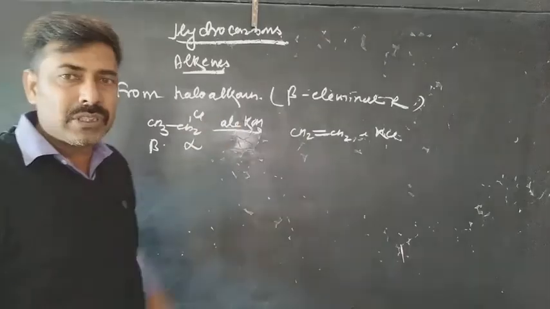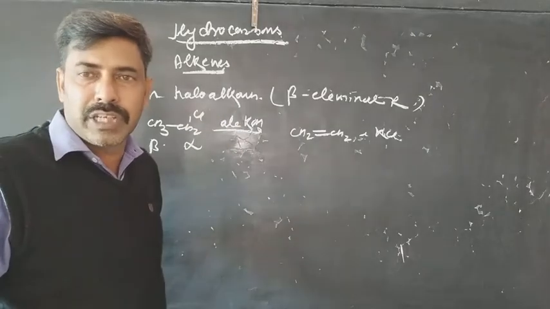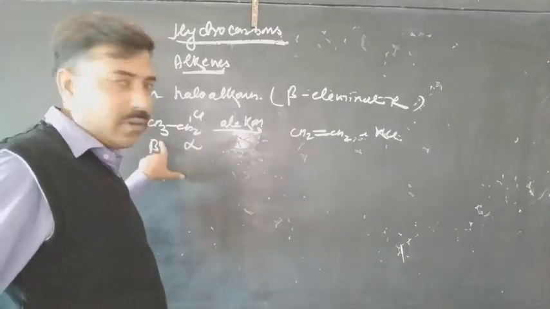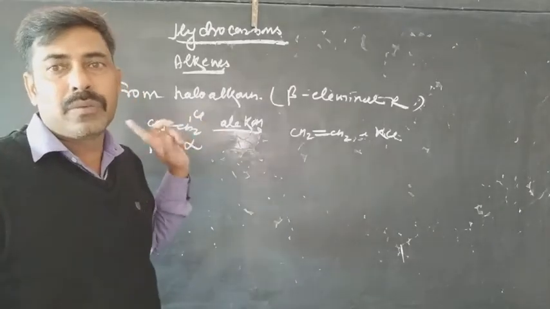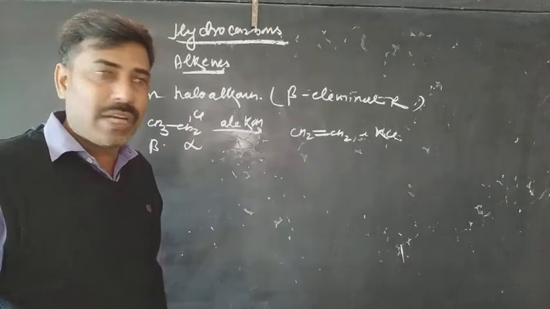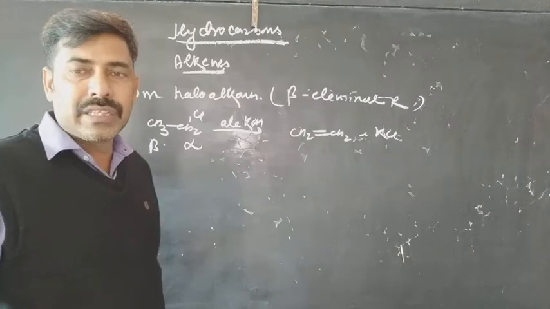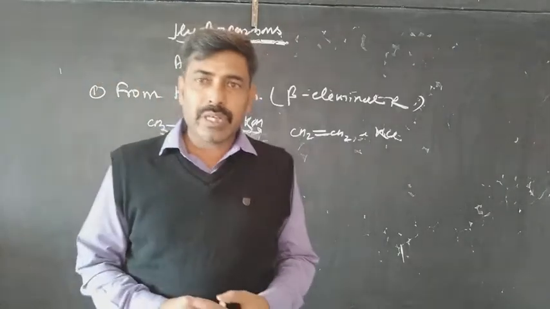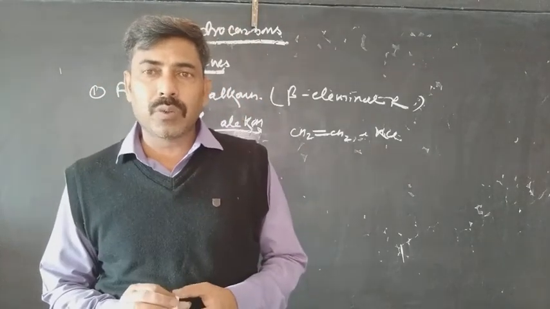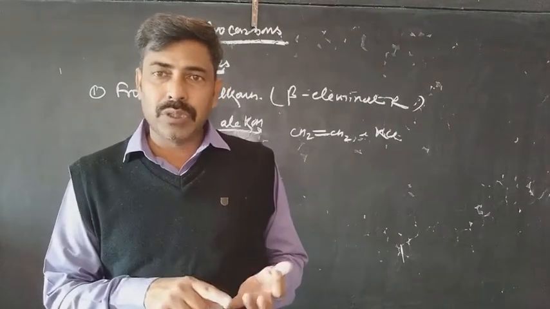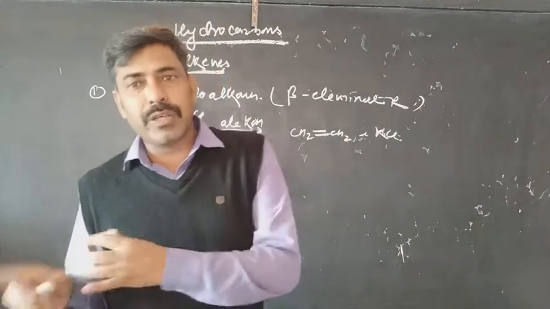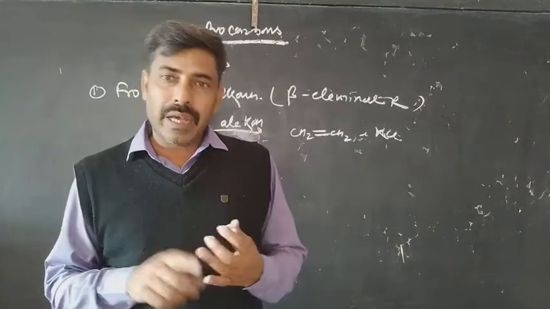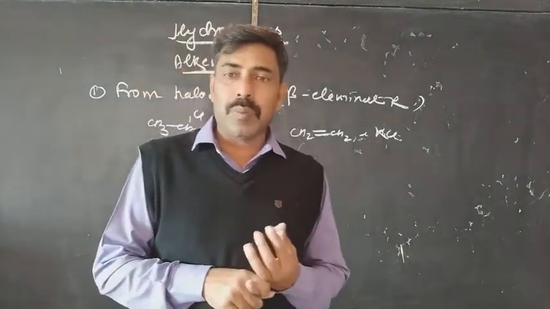Now, in the presence of alcoholic KOH, the elimination takes place. That means the halogen from here and hydrogen from here are eliminated, and this reaction is called beta elimination, which yields the alkenes. But what if you use aqueous KOH instead of alcoholic KOH? In the case of aqueous KOH, substitution will take place instead of elimination, and whatever product is formed will be called alcohol.